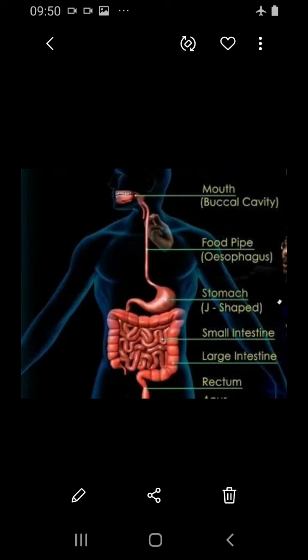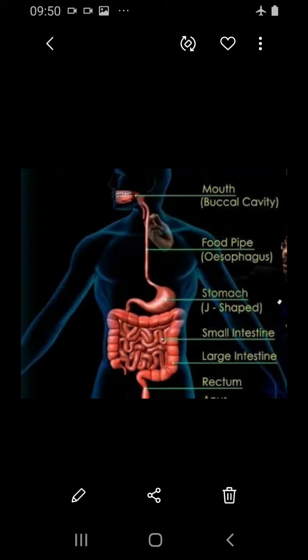The duodenum is a C-shaped structure that receives the bile duct and pancreatic duct. The ducts from the liver and from the pancreas reach the duodenum. A duct is nothing but a tube-like structure, the tubes which lead from various parts and enter the duodenum.